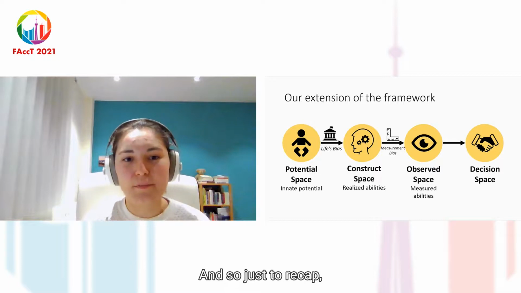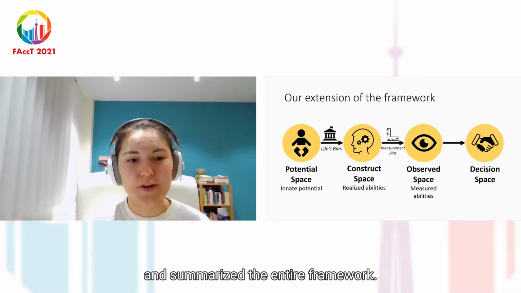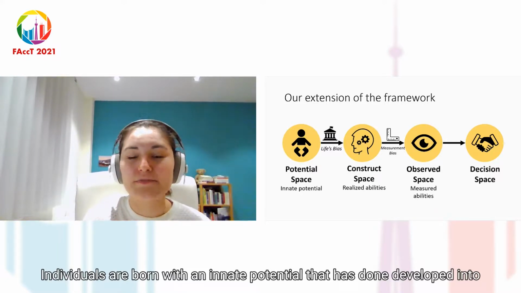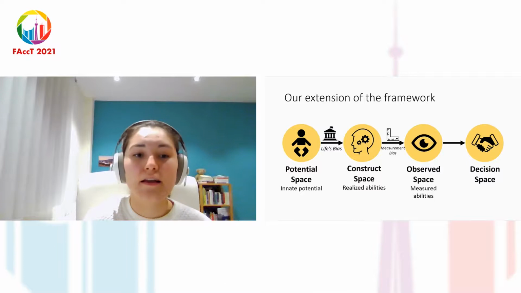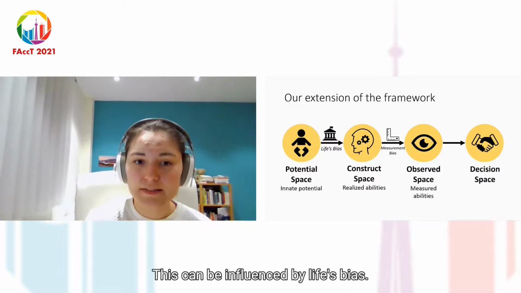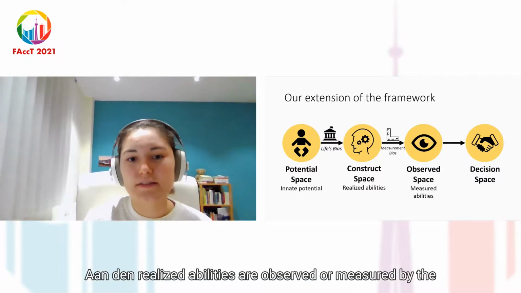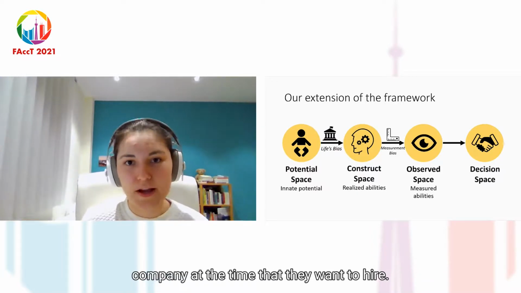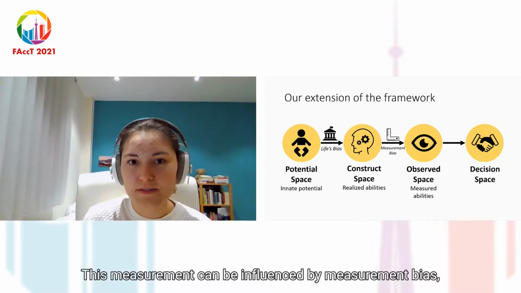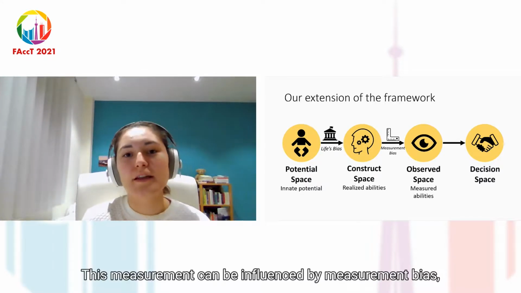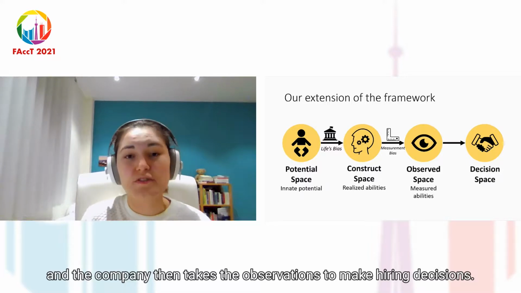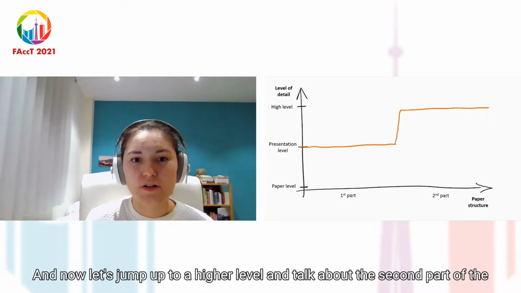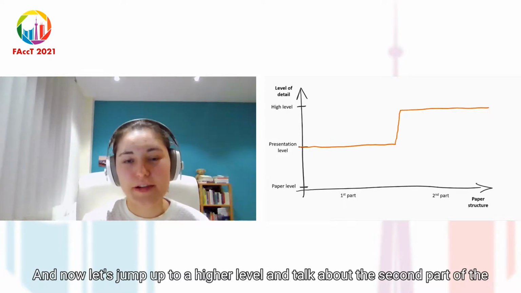And so just to recap and summarize the entire framework, individuals are born with an innate potential that is then developed into realized abilities. This can be influenced by life's bias. And then realized abilities are observed or measured by the company at the time that they want to hire. This measurement can be influenced by measurement bias, and the company then takes the observations to make hiring decisions. And now let's jump up to a higher level and talk about the second part of the paper.